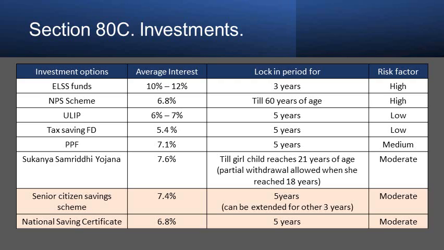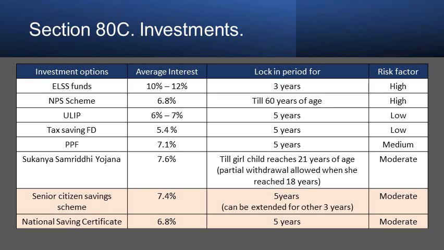Third one is ULIP. Average interest is 6% to 7%. Lock-in period is 5 years. Risk factor is low because it is related to insurance. Then tax saving fixed deposit, the interest rate is 5.4%. Lock-in period is 5 years. Risk factor is low because this is a simple fixed deposit. Then PPF, 7.1% interest, 5 years lock-in period.